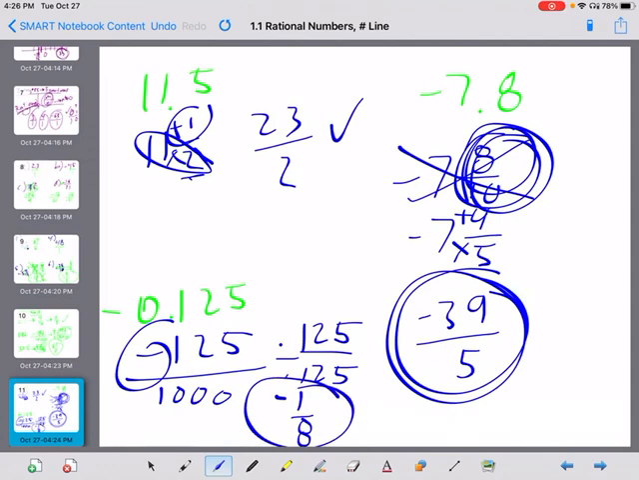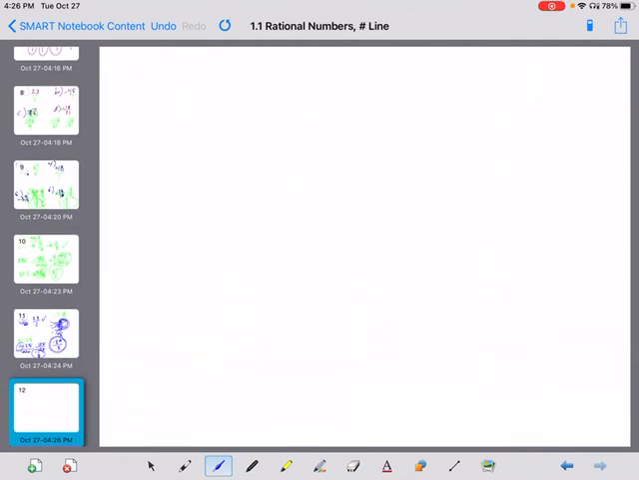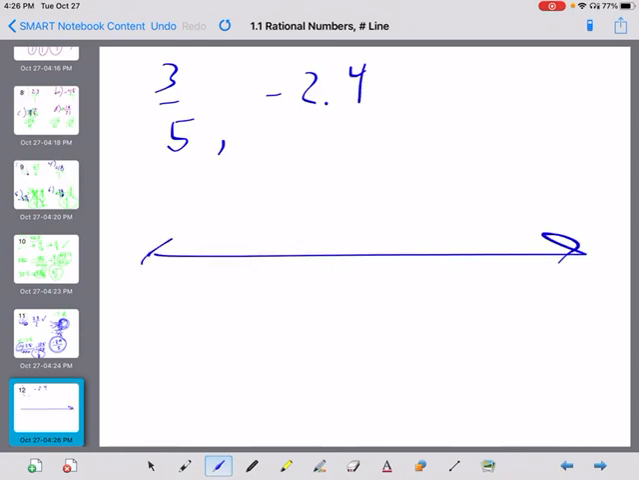All right, last section here. Top of page 13. Rational numbers can be located on the number line easily. So locate the rational numbers 3/5 and negative 2.4 on the number line. 3/5, negative 2.4, 2 and 4/10.